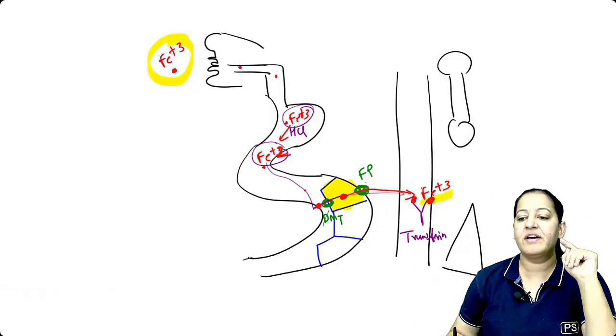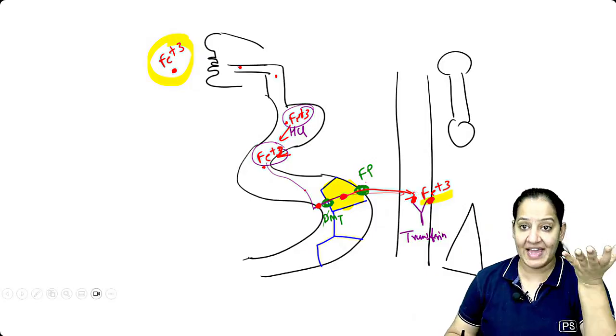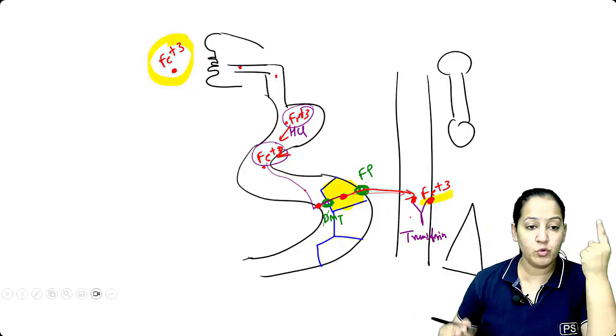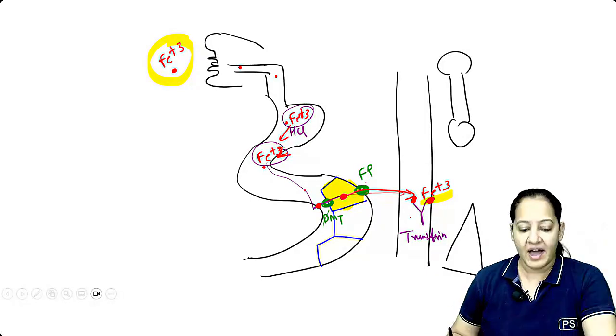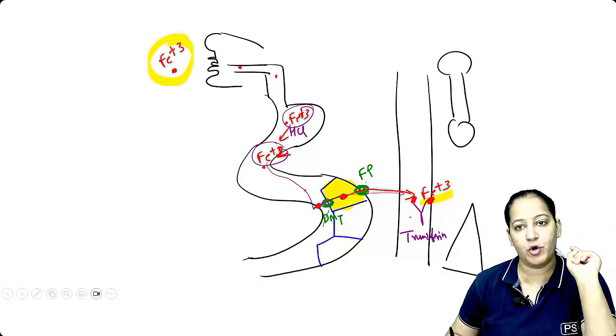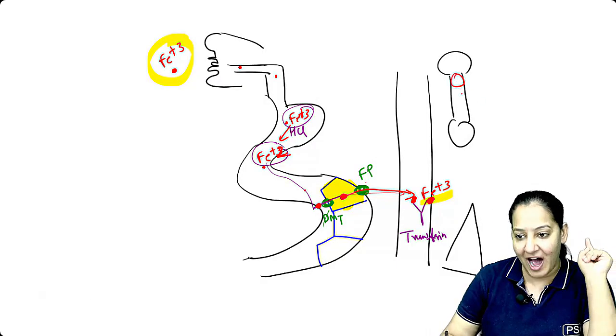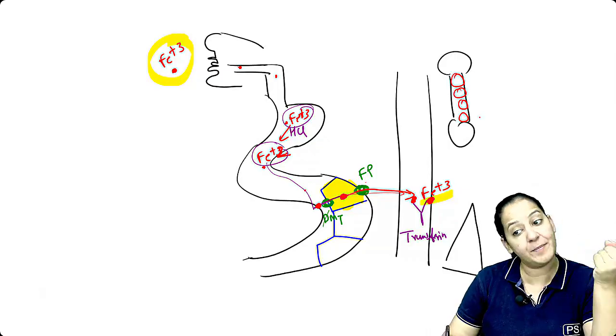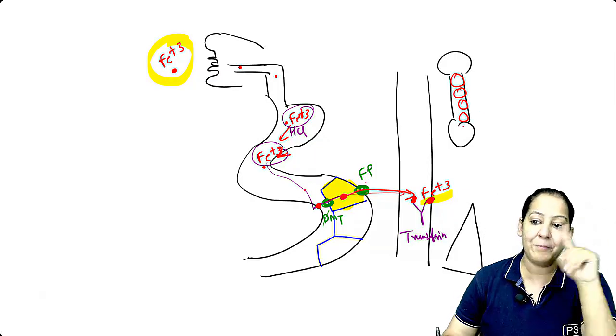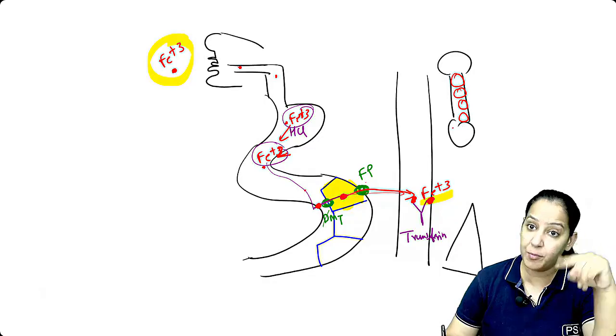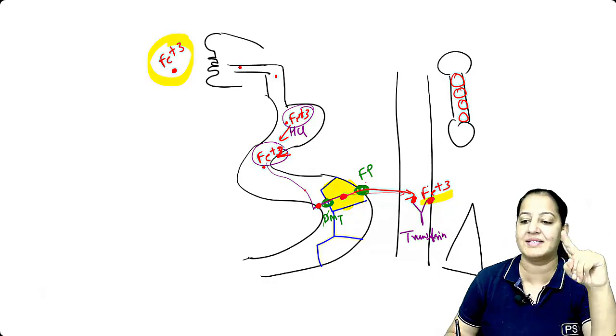Now you tell me, where is iron required in the human body? Where should I carry it? The transporter is carrying the iron to which portion, to which organ? Iron is required for synthesizing heme of hemoglobin. Only one purpose, heme of hemoglobin. So the RBCs are synthesized in the bone marrow. The precursors of the RBC, the normoblasts, require iron for synthesizing hemoglobin.